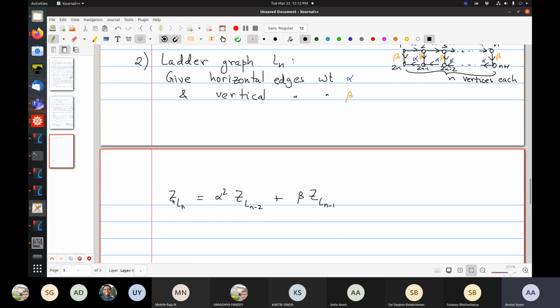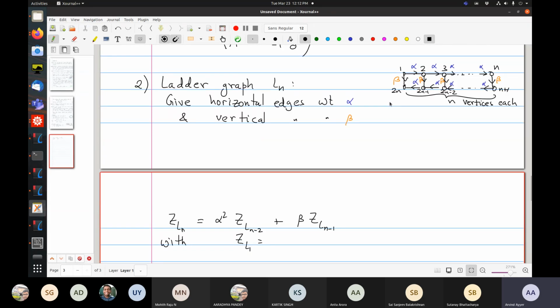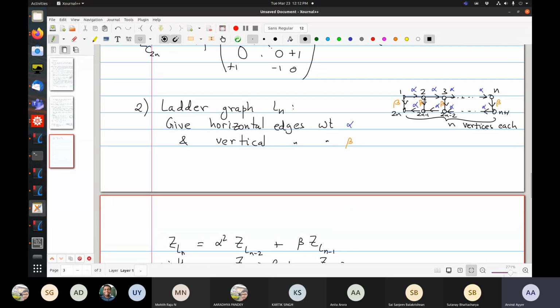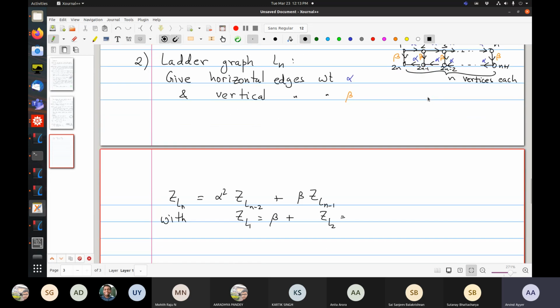So this is a recursion, and we need the initial condition. What is Z of L_1? L_1 means there are just 2 vertices, and that will have weight beta. And L_2, as we discussed in the last class, will have 2 perfect matchings: both horizontal with weight alpha squared, or both vertical with weight beta squared.